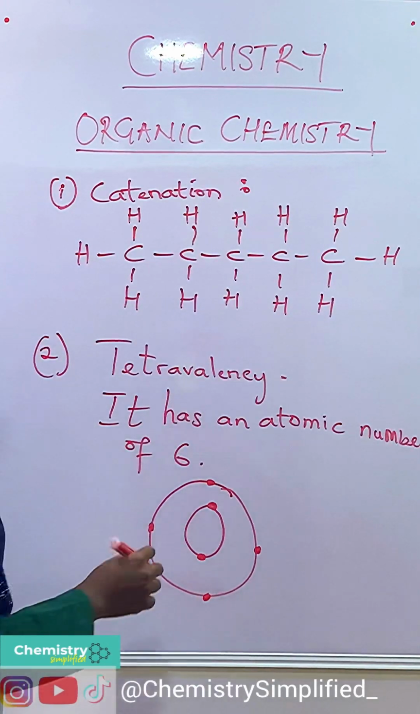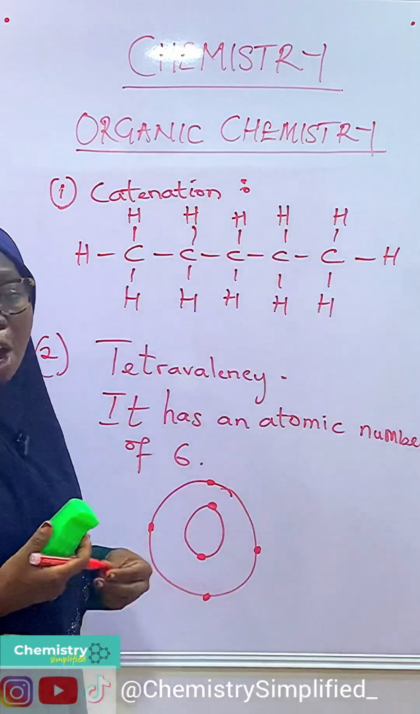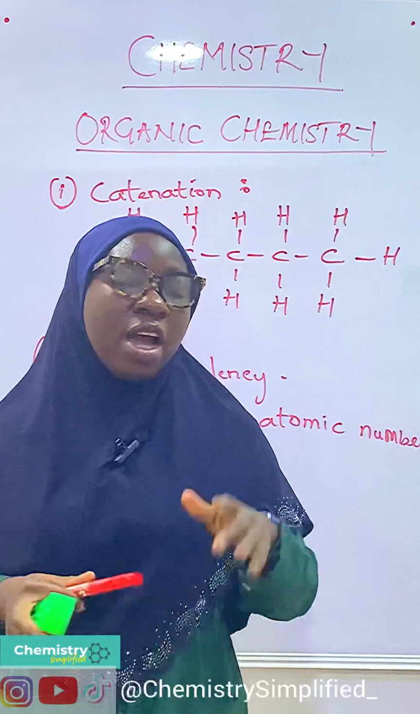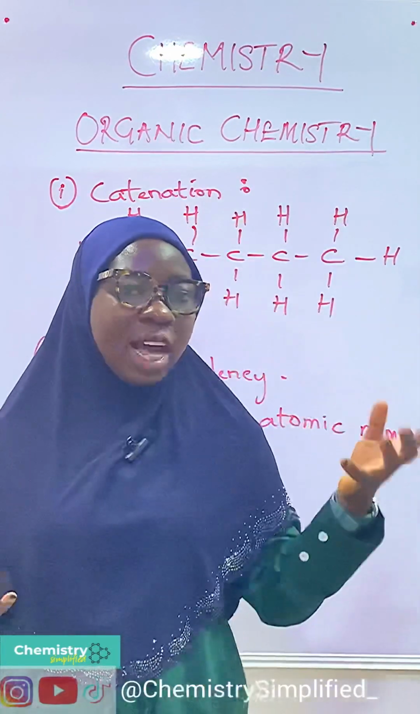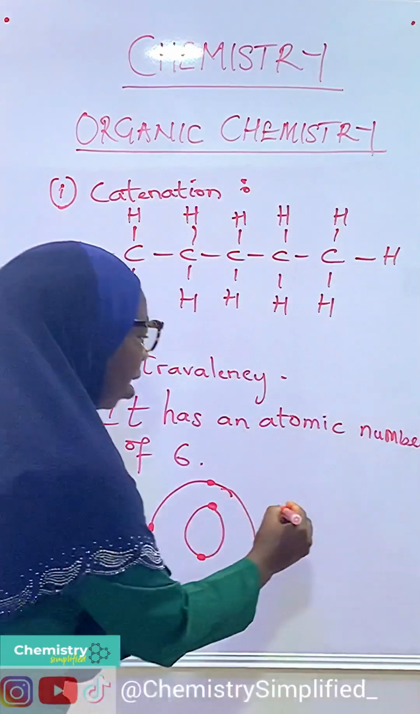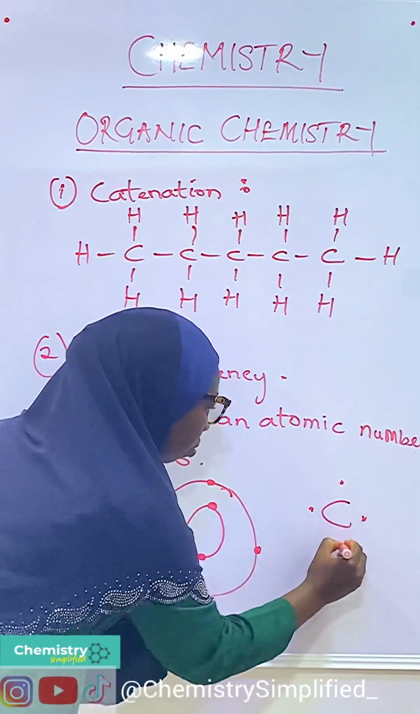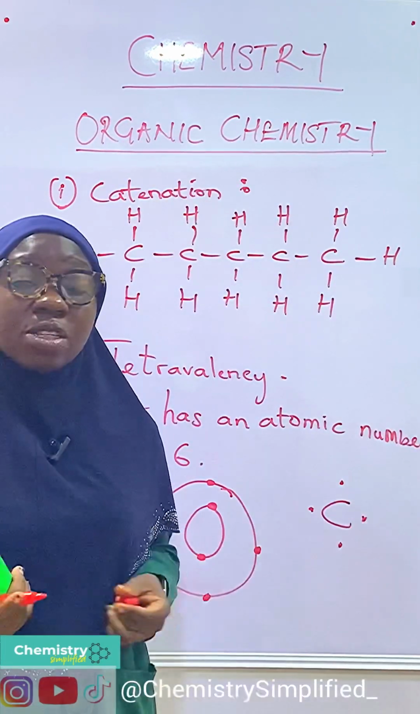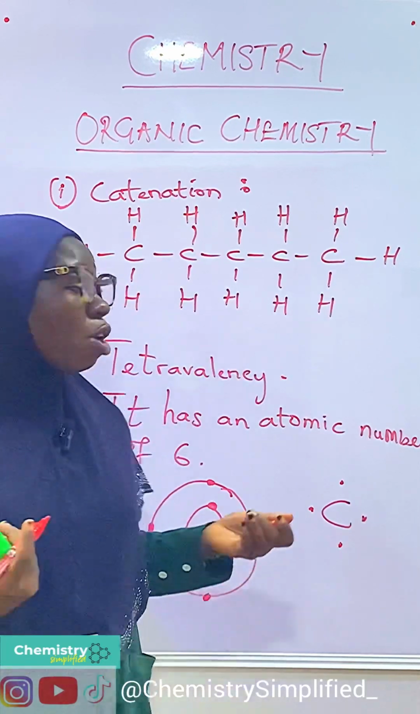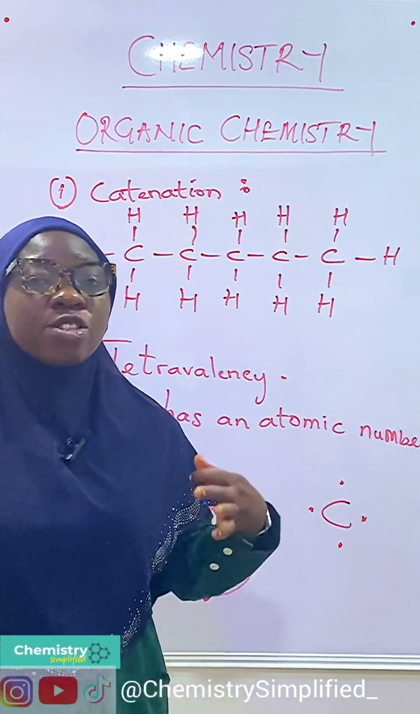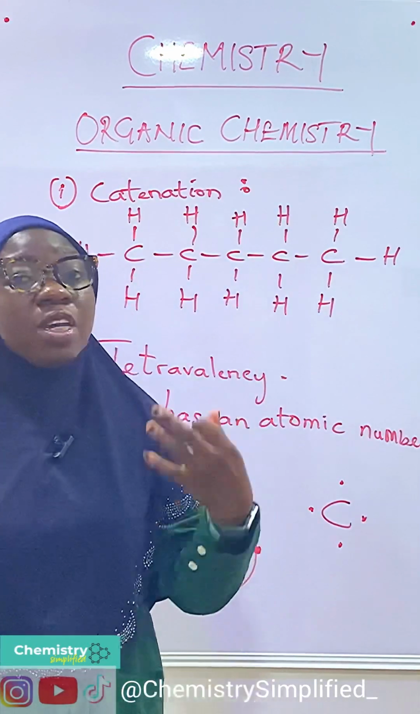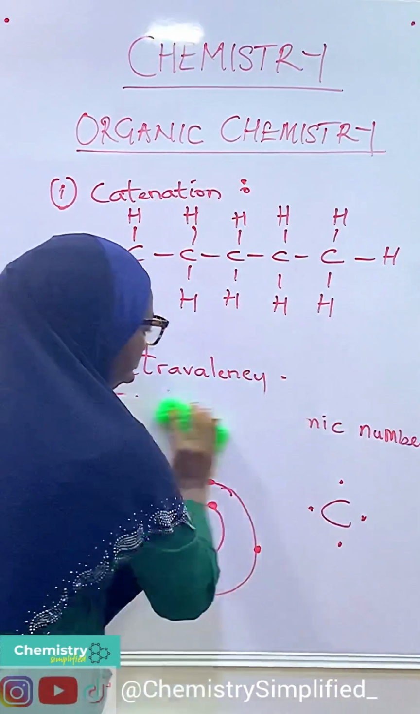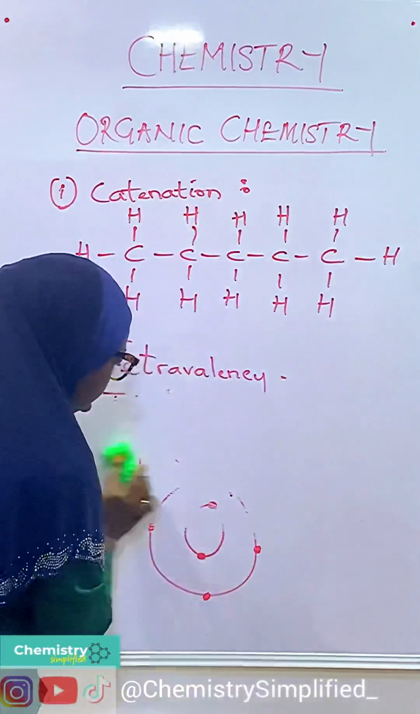Now here, there is something we call the octet rule, or stability of elements. For an element to attain the octet stage, it must have 8 electrons in its outermost shell. But when you look at this, carbon has 4. With this, carbon cannot give out the whole 4 electrons, and it cannot also collect a whole 4 electrons. So what happens? Carbon will prefer to share its electrons with other elements in order to attain what we call the octet stage. And how does carbon attain that?